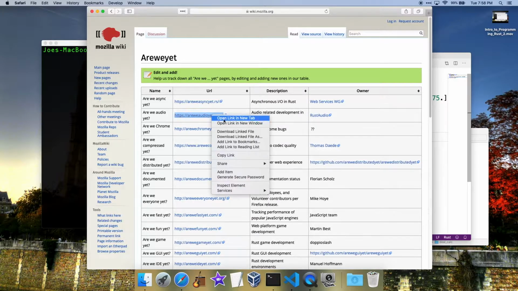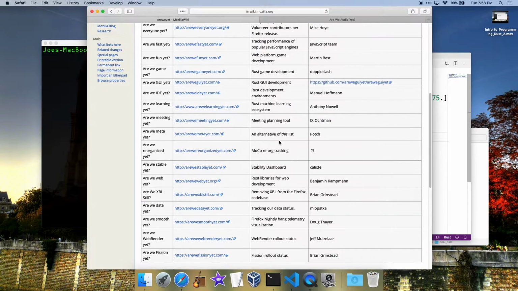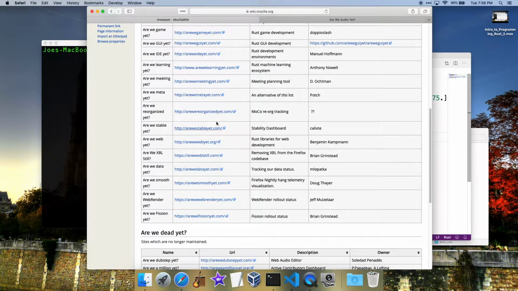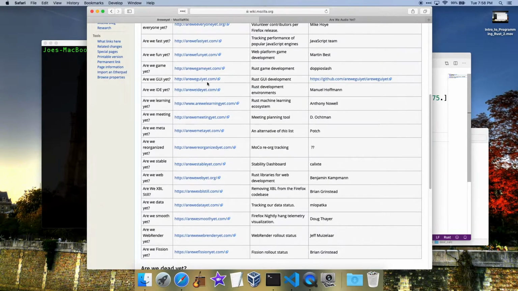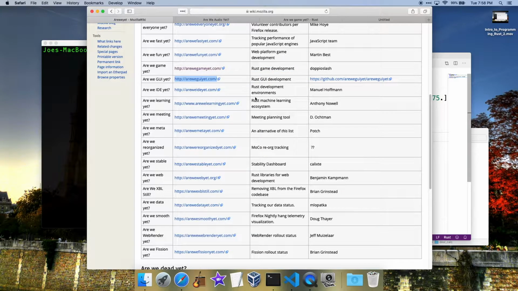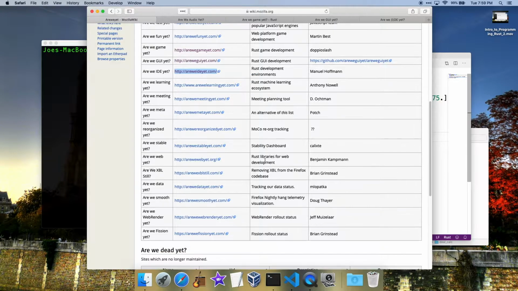So Are We Audio Yet is a Rust one. This is one of my favorite ones. This Are We Game Yet? Let's find it. There it is. Are we game yet? It kind of just gives an update on Rust game development. Are we GUI yet? Graphic interface in Rust. Development environment. There's some really cool ones. What was the other one? Oh, web. So let's look at these.